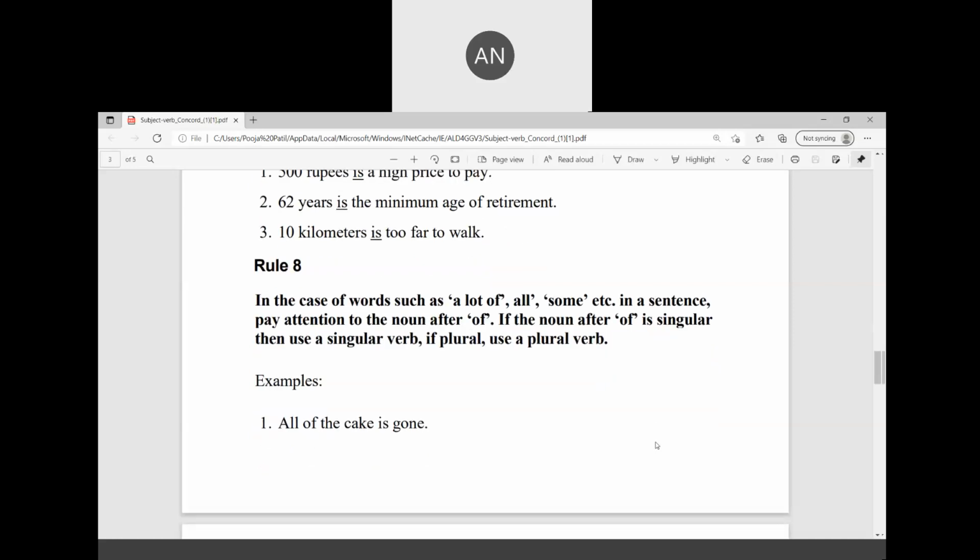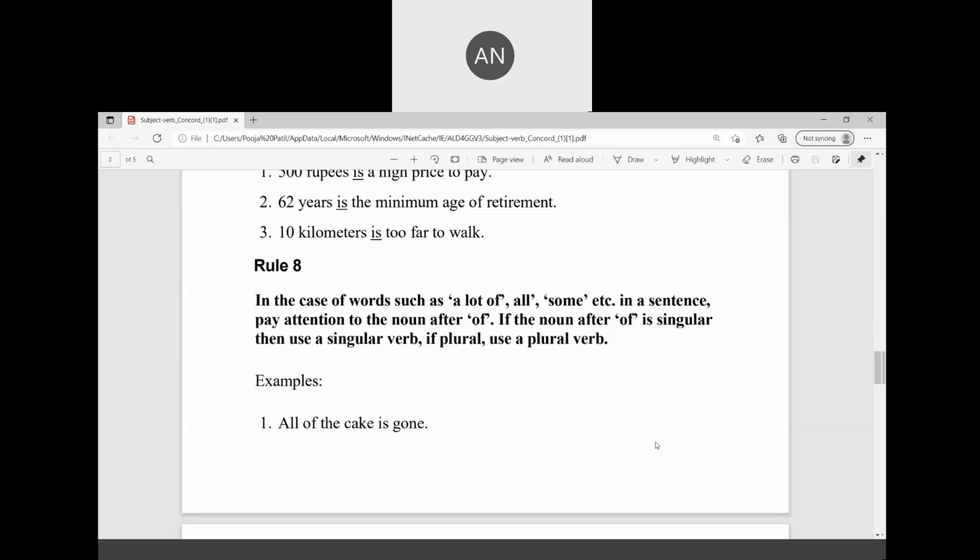In case of words such as lot of, all, some, etc. in a sentence, pay attention to the noun after of. If the noun after of is singular, then use a singular verb. If plural, use a plural verb. All of the cake is gone.